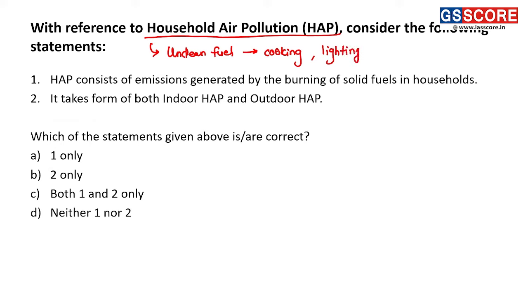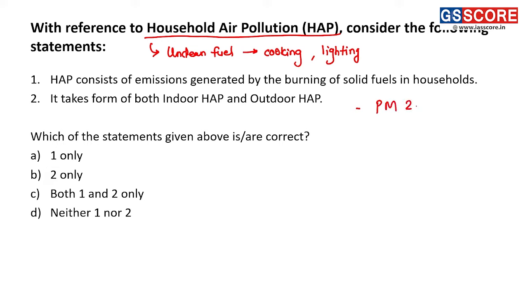Unclean fuel is used, like the traditional chulhas, wood, even cow dung cakes for cooking purposes, and that leads to pollution, and that pollution emits various pollutants like